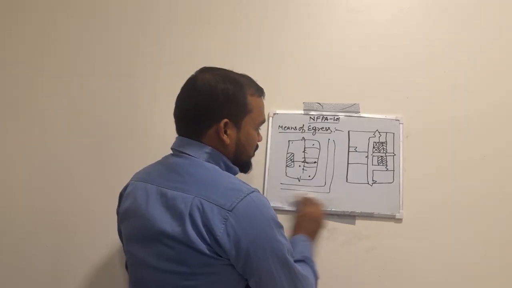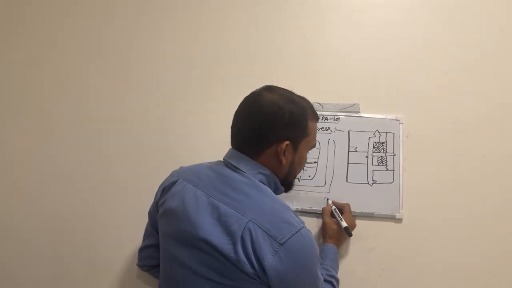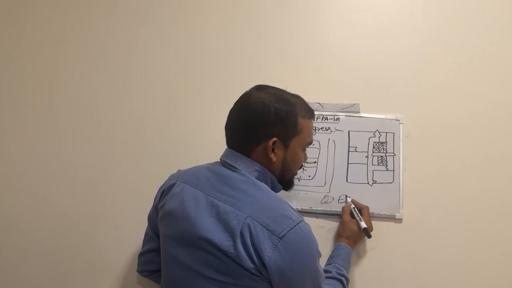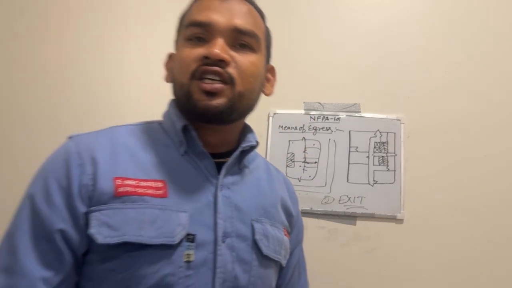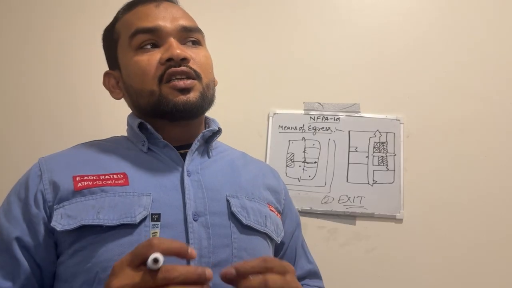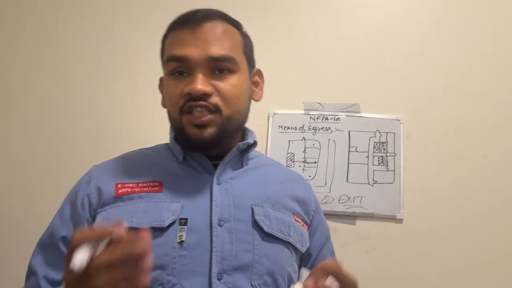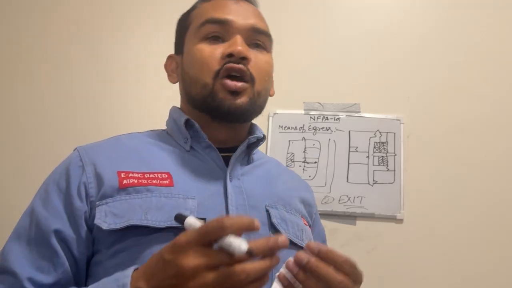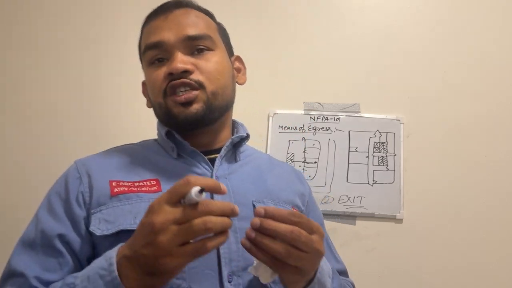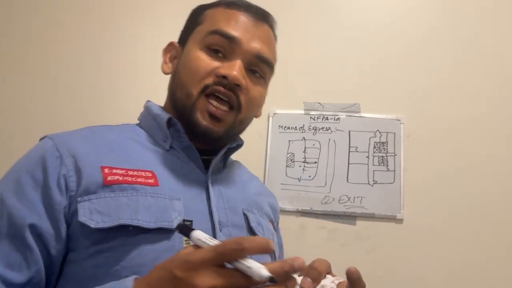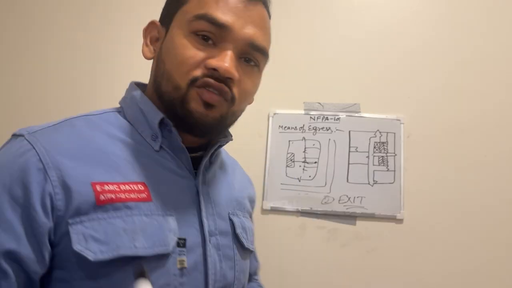Let's explain number 2. What is exit? Exit means the portion that is separated by fire resistance rated construction or provides a protected travel path to the exit discharge. For example, we have an enclosed staircase, a horizontal exit, exterior doors, fire doors.